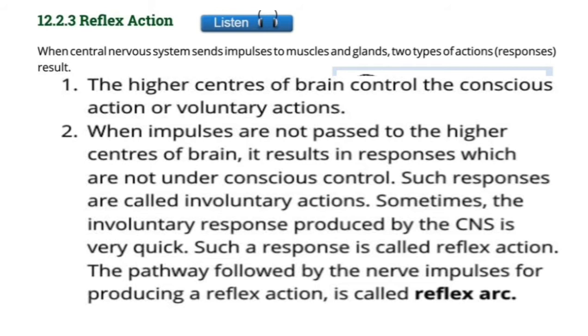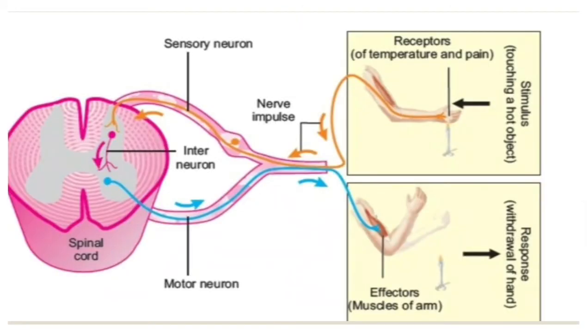What is reflex arc? Reflex arc is a pathway, एक रास्ता है. The pathway followed by nerve impulses for producing a reflex action, mean quick action produce करने के लिए जो pathway nerve impulse follow करती है, is called reflex arc. Example of reflex action. The most common example of reflex action is the withdrawal of hand after touching a hard object.